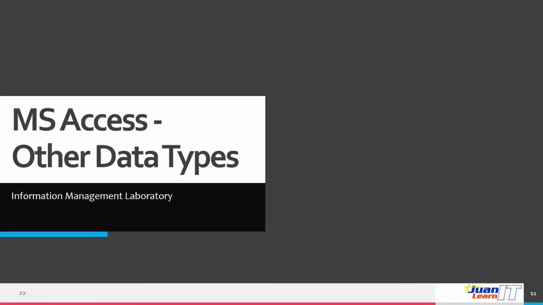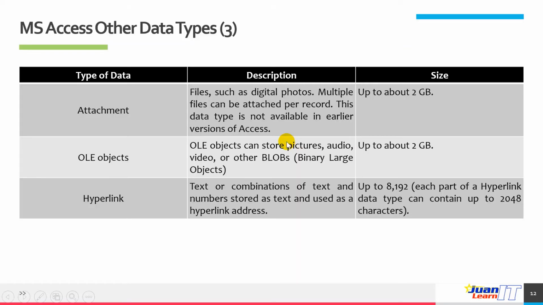All right, so next, Microsoft Access also supports other data types. This includes attachment. When you say attachment, these are files such as digital photos. Multiple files can be attached per record. This data type is not available on the earlier versions of Access, and the size of that attachment is up to 2 gig.